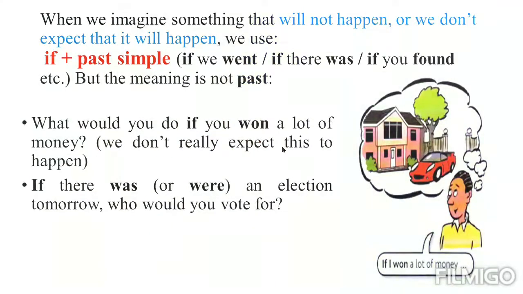We don't really expect this to happen. So in this case, if we don't really expect something to happen, we're supposed to use the second conditional statement. The second conditional form is: if plus past simple, and the future should be with would, the past form of the modal verbs, for example, should, could, might, any one of them. Is it clear so far?